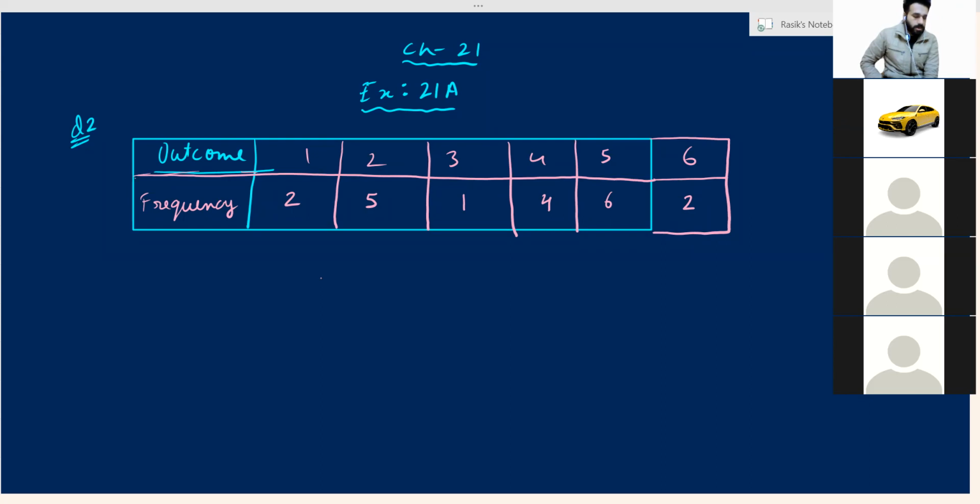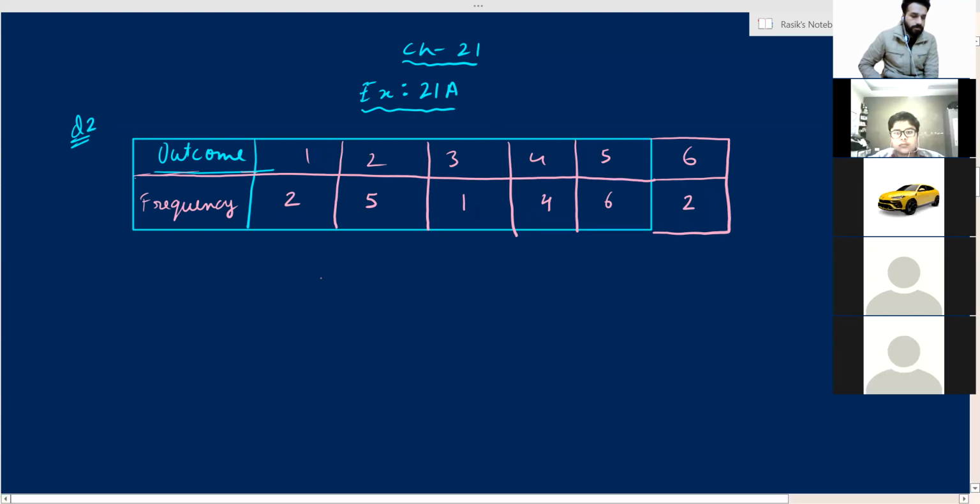Fourth one, yes, tell Utkarsh. Second one again: original form. Please start your videos, all of you. Fourth part: the number of times a particular observation occurs is called frequency.